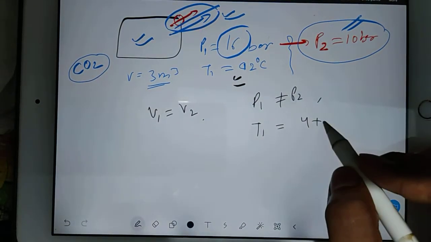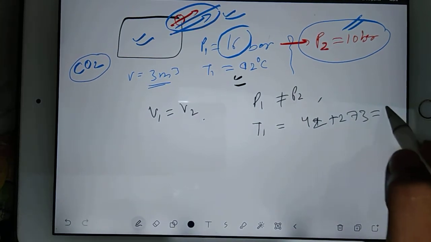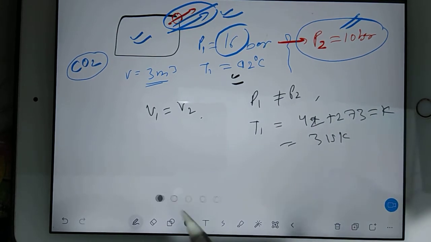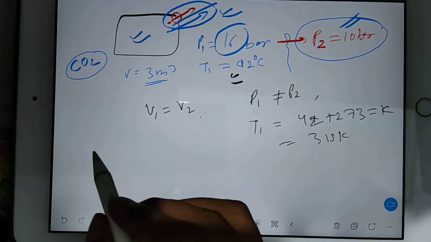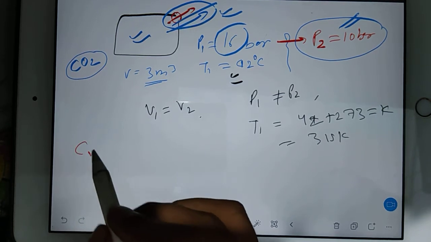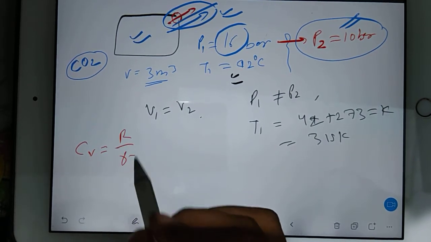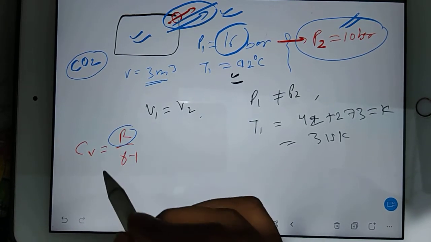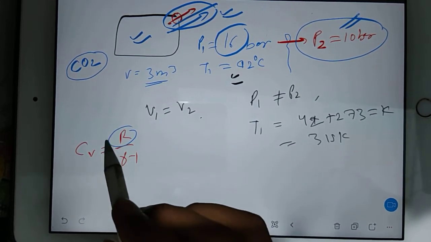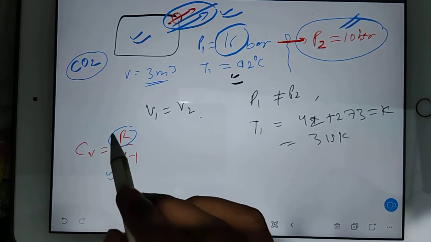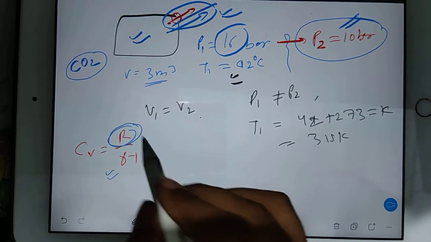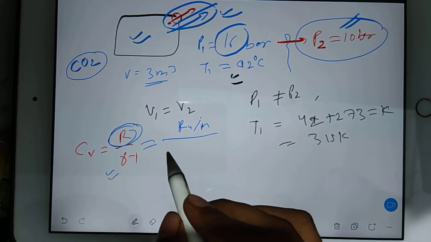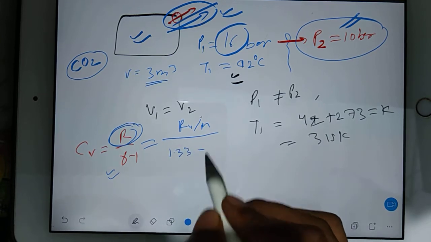If you add 42 plus 273, then it will convert to Kelvin, so that will be 315 Kelvin. You should also find one more thing that will come in future: Cv is equal to R by gamma minus 1. This you know. So the R value for CO2 gas and the gamma value for CO2 gas. Keep in mind, CO2 is a triatomic gas. So first you find out this R value. How will you find out? R universal by molar mass, and gamma value for triatomic gas you should know, 1.33 minus 1.